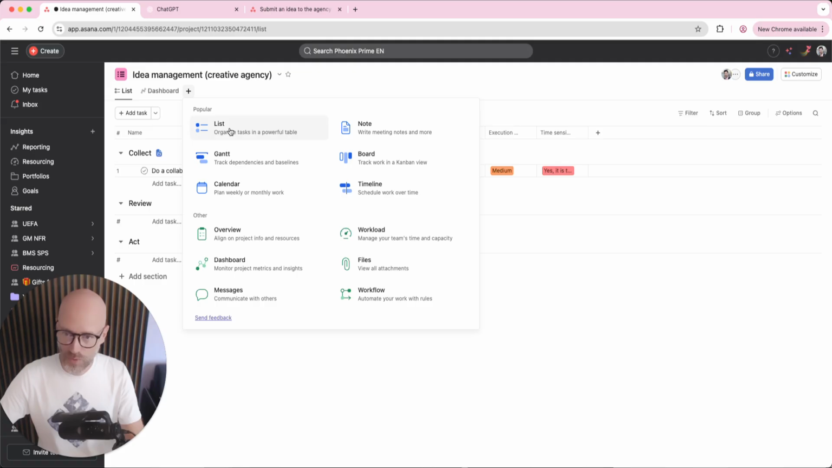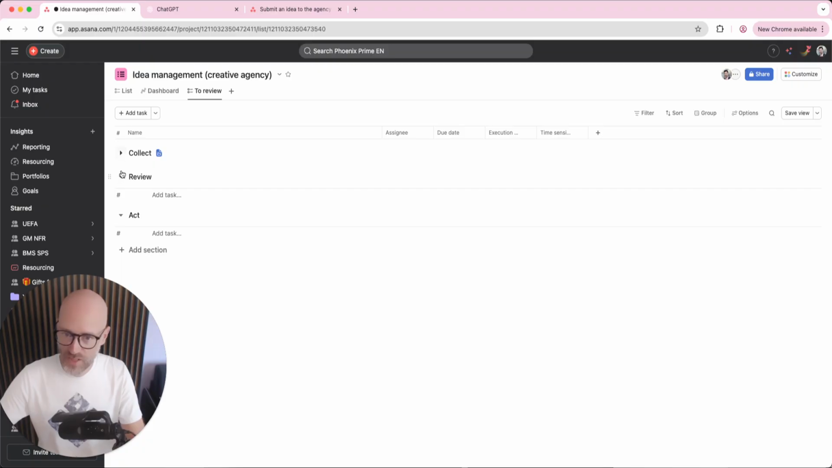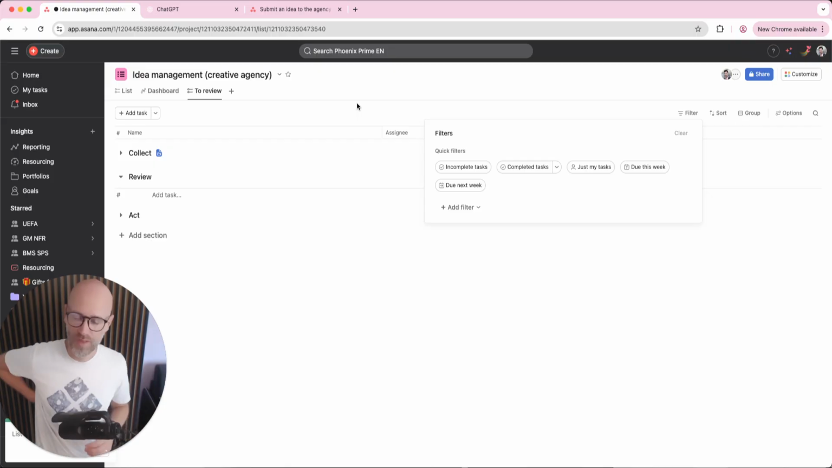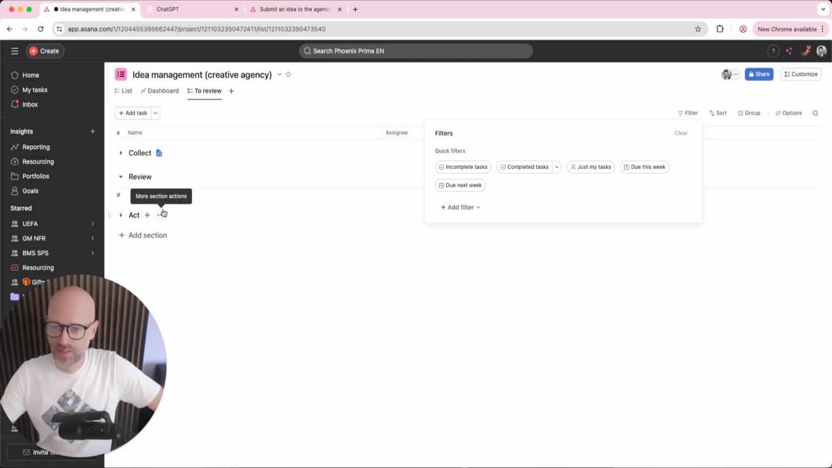In addition to this list view, you can obviously have different saved views. So for example, you can have something that says to review, and then you could potentially close down the other sections, just keep the review section open and save as the default view. There's no filter on sections yet. So something you might want to do is work with a custom field, a status field, instead of a section. That way you could potentially completely hide those other sections.